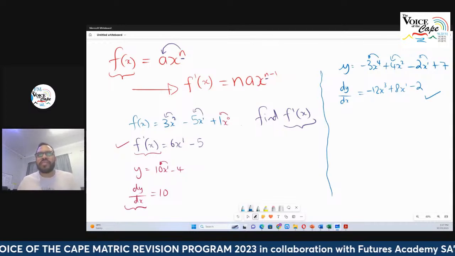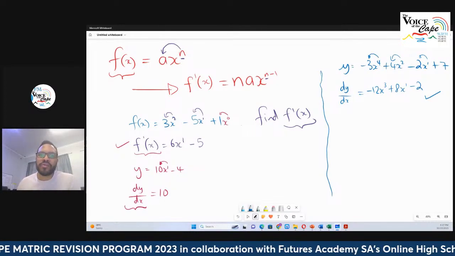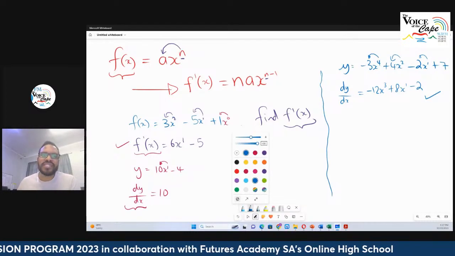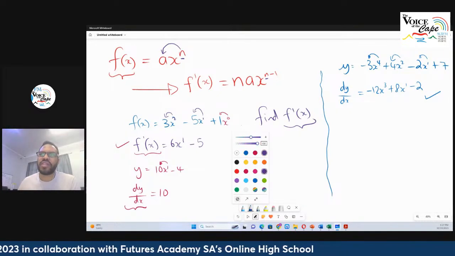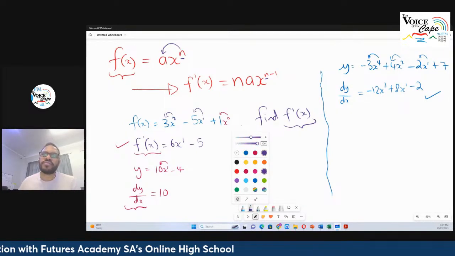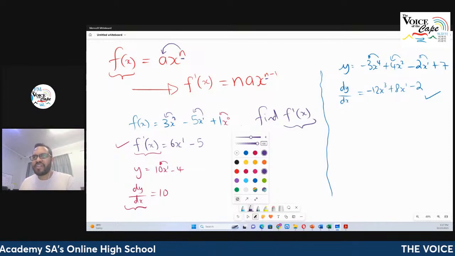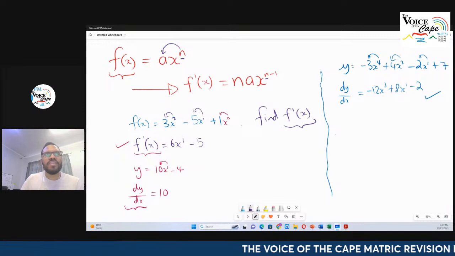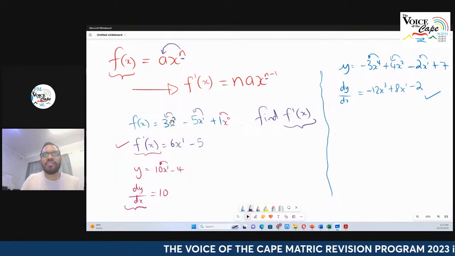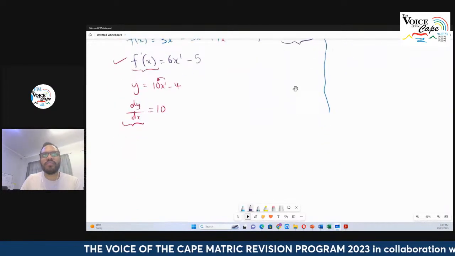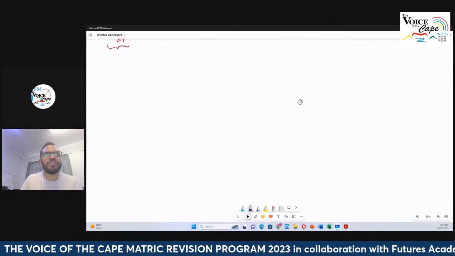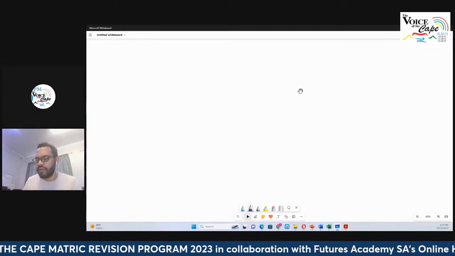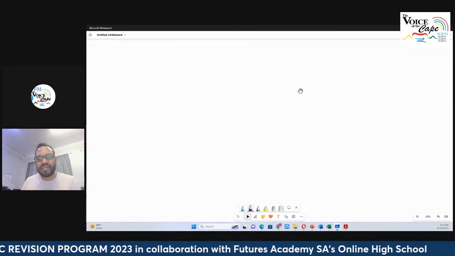Okay. Now, the reason we could immediately apply the power rule over here is because we were sitting with a polynomial function. Now I want to give you a compounded function that is not a polynomial. And keep this rule in mind. Okay, keep the rule in mind. We take the power, we multiply by the coefficient, we minus 1 from that power. Let's take something a little bit more complex.